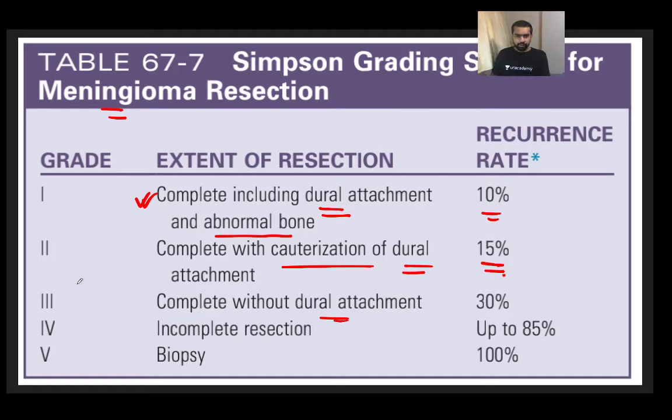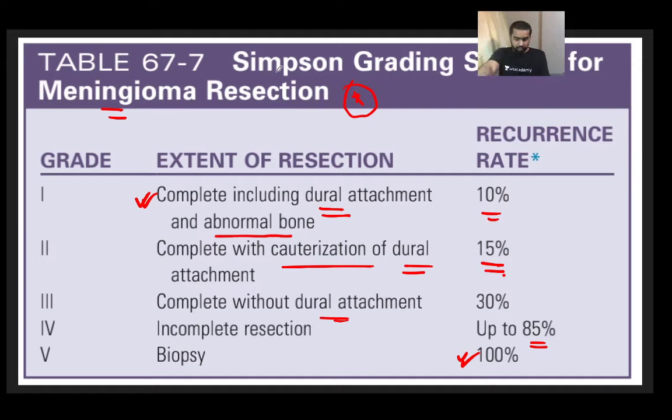If there is an incomplete resection, that is grade 4, and the chances of recurrence are very high, close to 85%. And grade 5 is basically you have just taken a biopsy. So here the chances of recurrence are around 100%. Fair enough. So please understand, Simpson's grading is basically used for meningioma and meningioma resection. It is basically used for that.